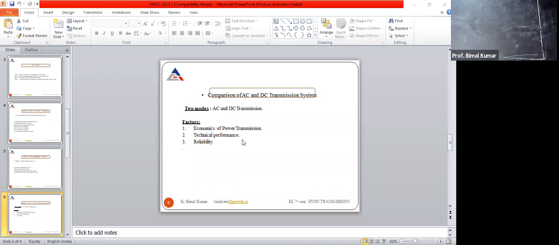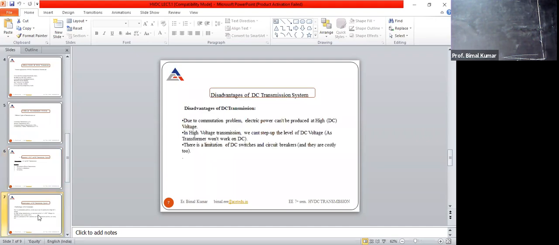And we are very much aware that DC components are less reliable in comparison with the AC component. Right? So that means AC transmission lines are more reliable in comparison with DC transmission line.